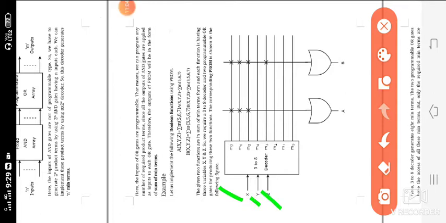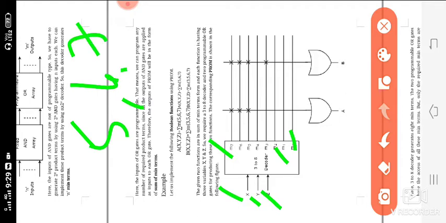You can write top to bottom or bottom to top, there is no problem. Here we are writing m0, m1, m2, m3, m4, m5, m6 and so on. This is the constructed fixed AND, that means constructed as a decoder.